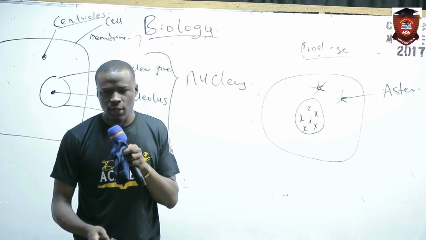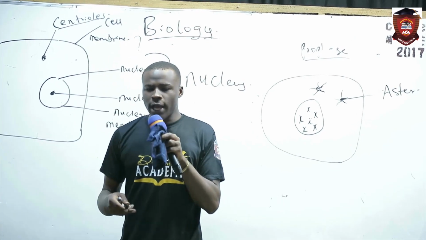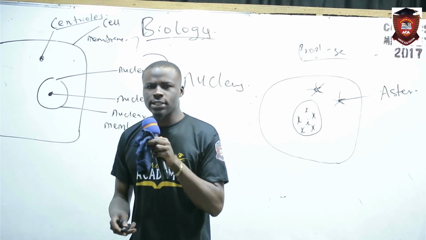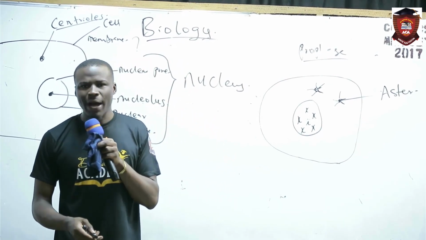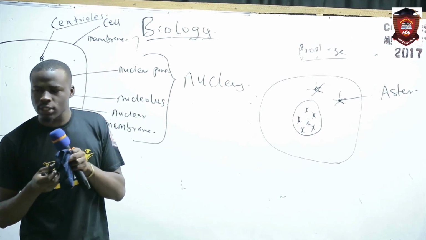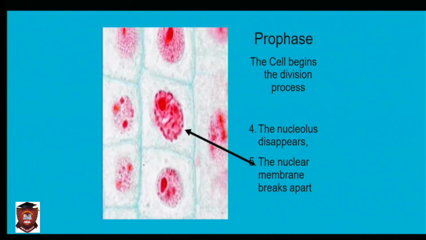These are the questions they ask. In prophase, the nuclear membrane breaks apart.